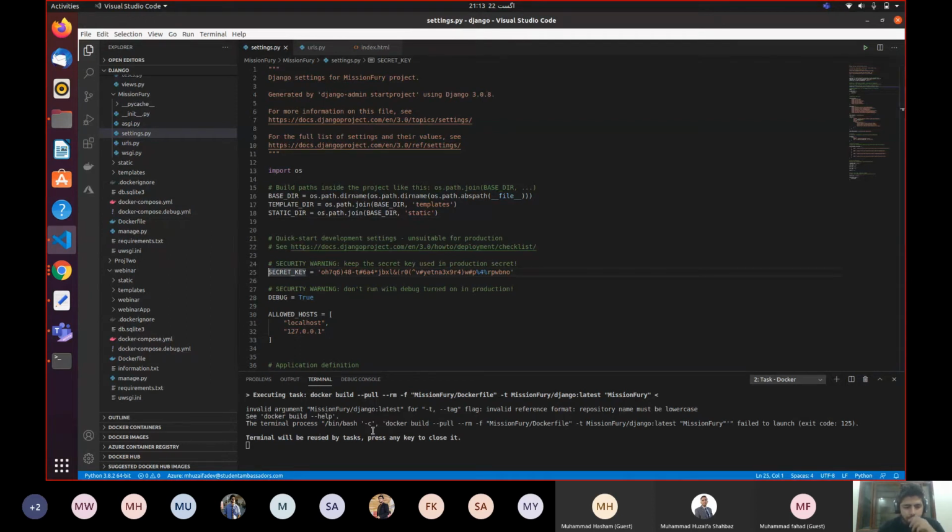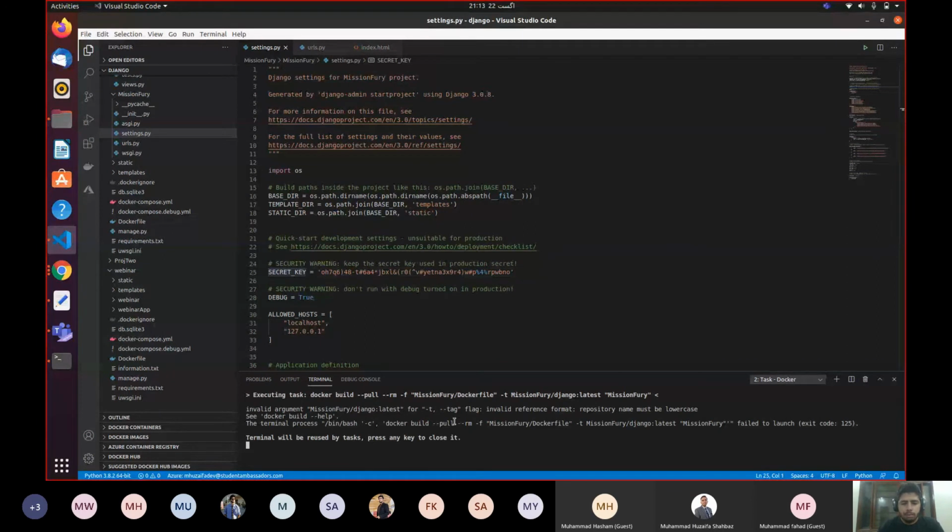Now you can see in the terminal it is executing the task Docker build. When I run Docker build, it is going to build my image. What is an image? An image is a container, as I explained before. When you run this, it will build the container for you. First you need to build the container, then you need to run it. You build the container so that it imports all the necessary dependencies, and when you run the container, it will run the web app for you, so your web app will be live.